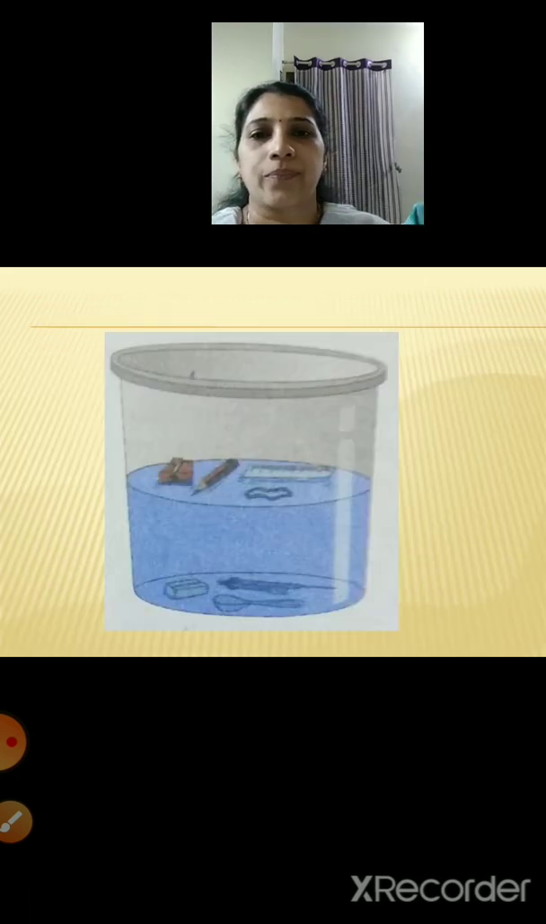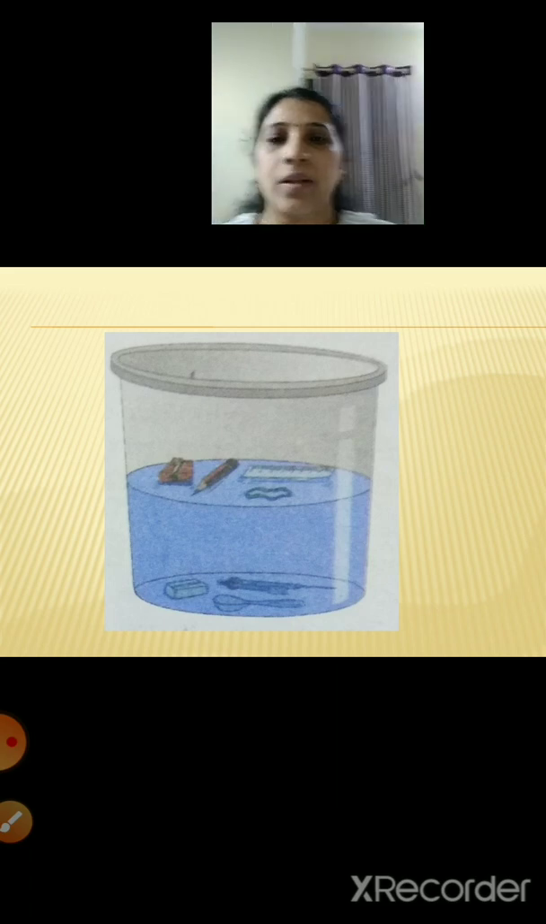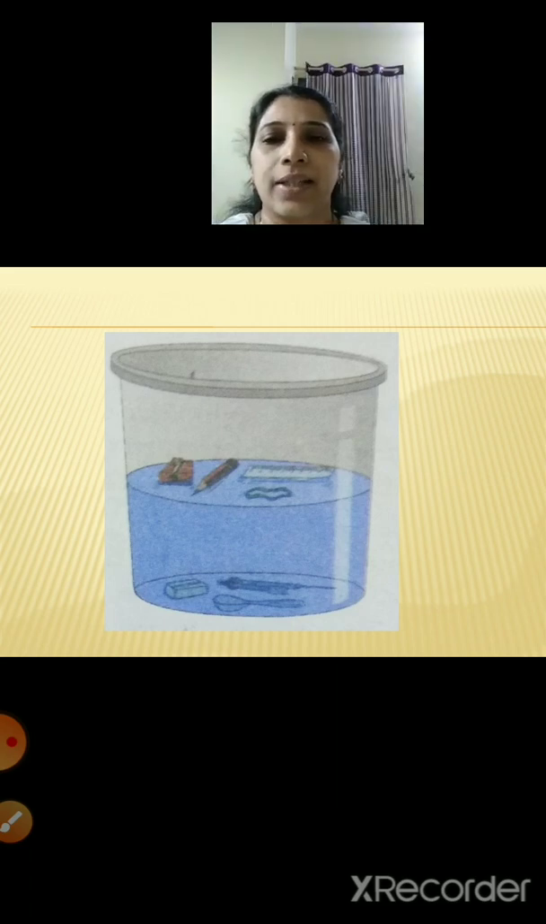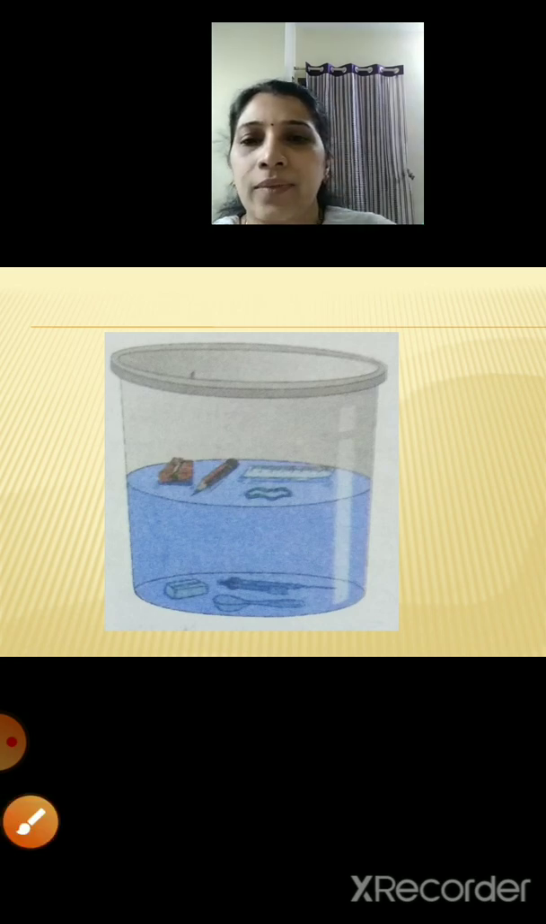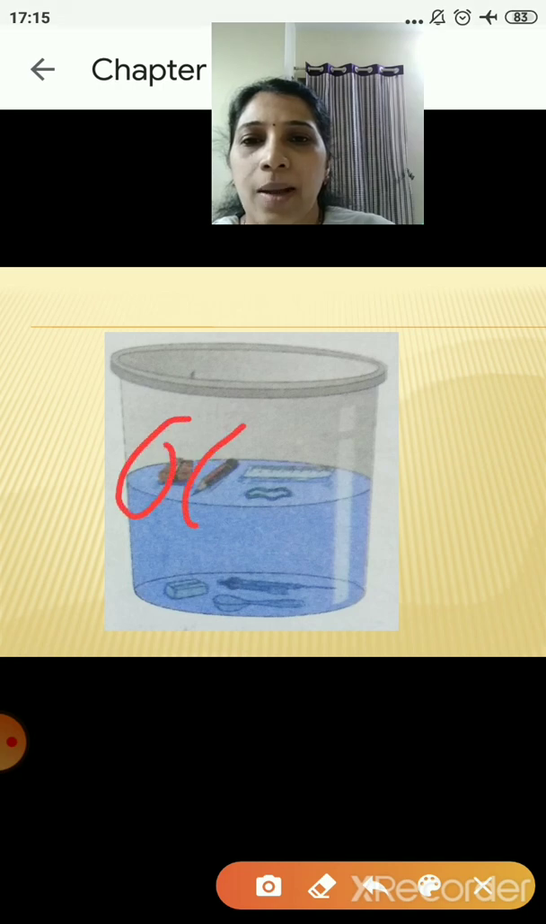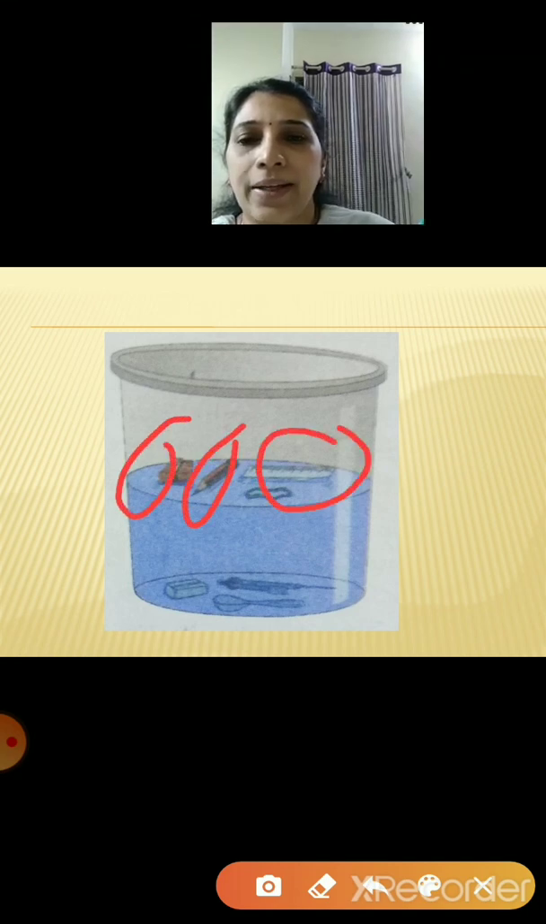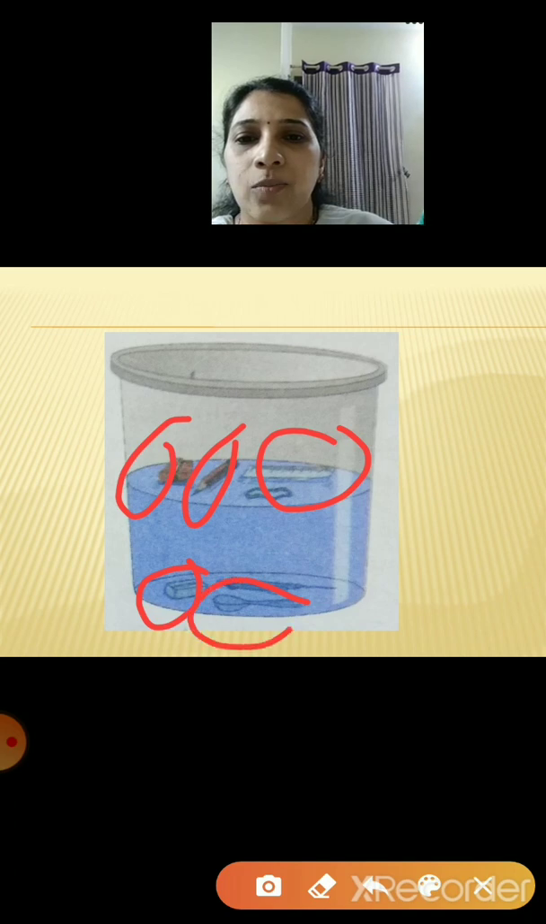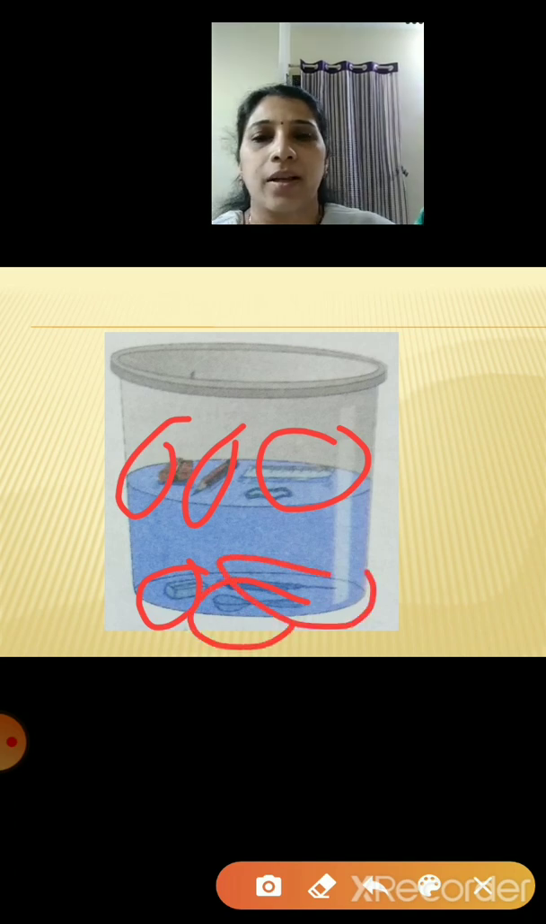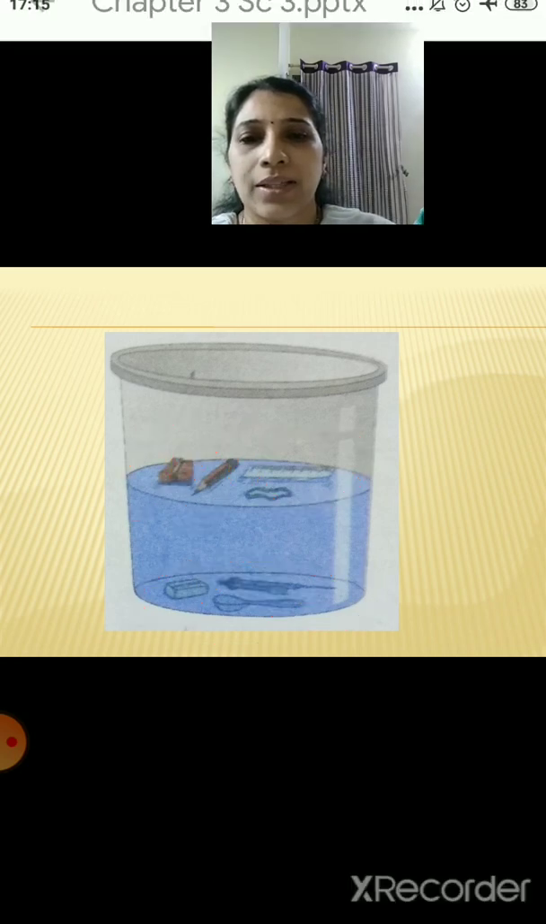Now here you can see children, a bucket containing water and some articles have been put into it. You can see here a sharpener, pencil, scale, and down you can see eraser, spoon and your compass, right? Now some things are floating on the water and some have sunk in the water. So let's see what these articles are.